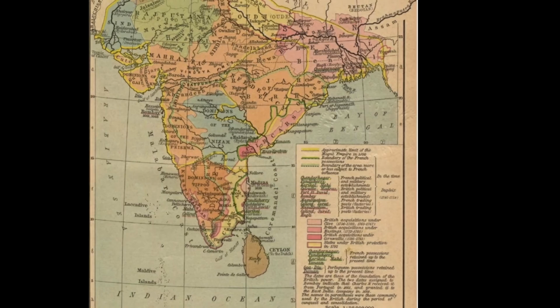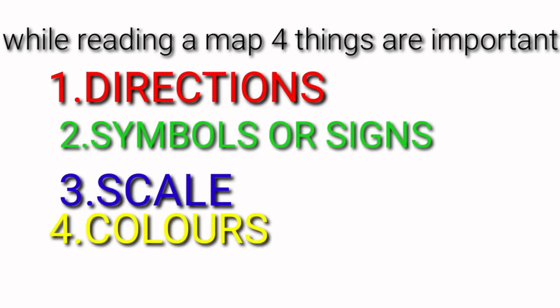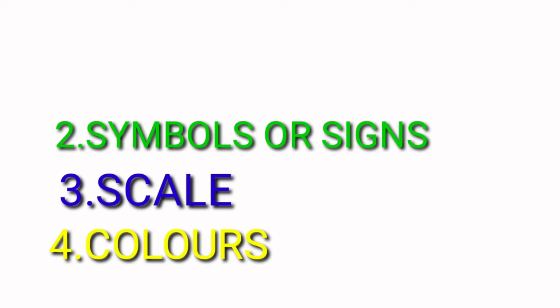And even to read a map, four things are very important. While reading the map, you should know four things. What are they? First, you should know the directions. Second, you should know the signs or symbols. Third, you should know the scale. And fourth, you should know the colors. These four things are very important to read a map.